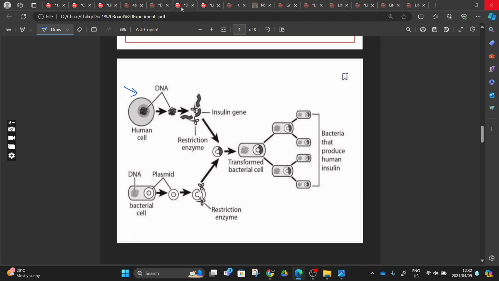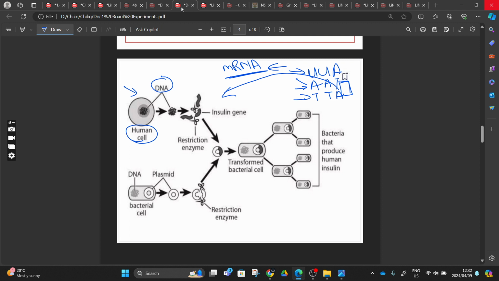We have a human cell here, and then we extract a DNA. If you still remember at the top, they were talking about mRNA, right? There's also another process where you have to go back and decode this mRNA. Let's say, for example, we have UUA. It's going to decode it and become adenine thymine, and then we match this strand with another strand, which is going to be thymine adenine. So these two strands now will become our DNA, and this DNA will come and rejoin it here.